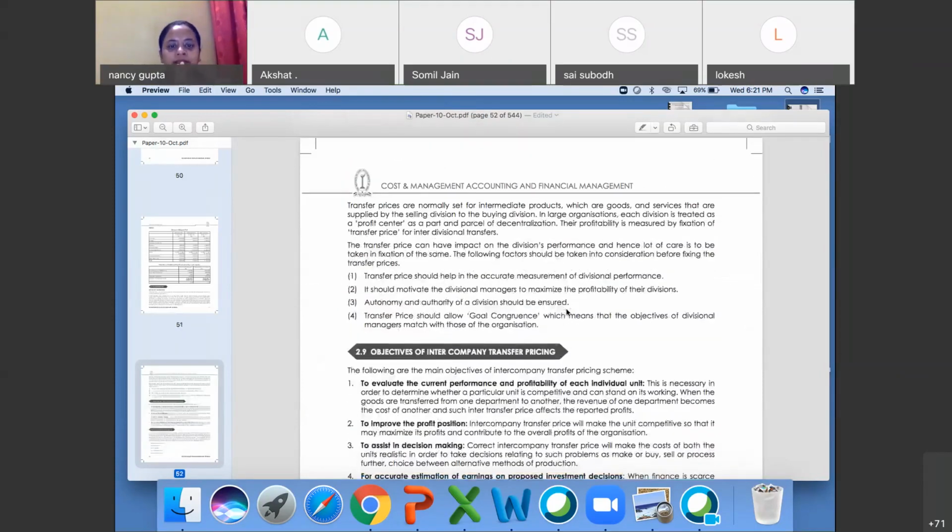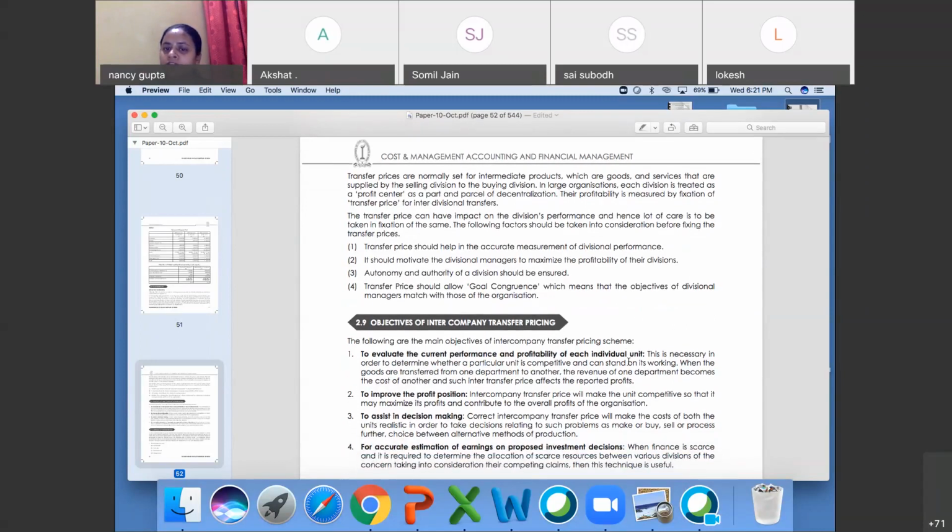So transfer pricing, basically, these three, four points you have to cover. Transfer pricing should help in accurate measurement of divisional performance. The performance of every division, every part has to be accurately measured. It should motivate the divisional managers to maximize the profitability of their division so that it is fruitful for both. It may be a network problem.